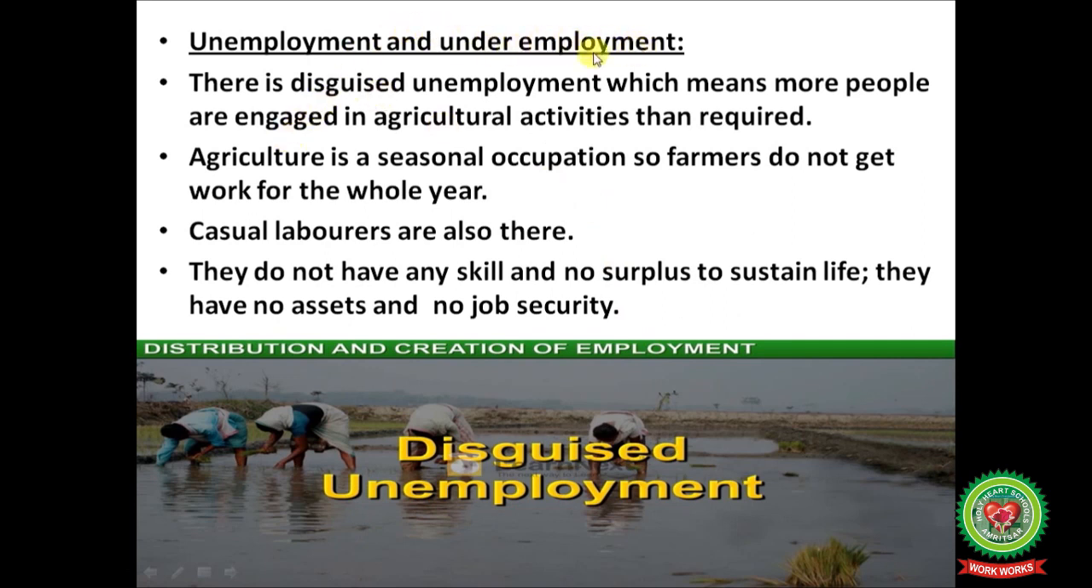Unemployment and underemployment. There is disguised unemployment, which means more people are engaged in agricultural activities than required. Agriculture is a seasonal occupation, so farmers do not get work for the whole year. Casual laborers are also there. They do not have any skill and no surplus to sustain life. They have no assets and no job security. Casual laborers are the laborers who are appointed as workers only when there is a requirement, otherwise they are without jobs.